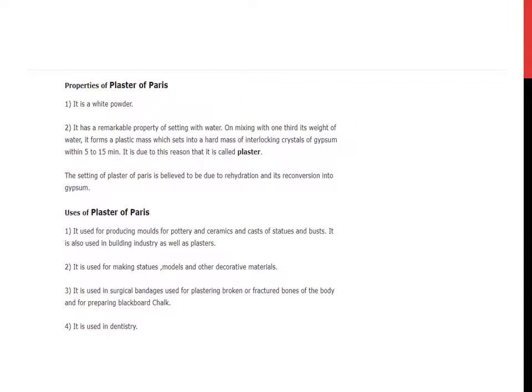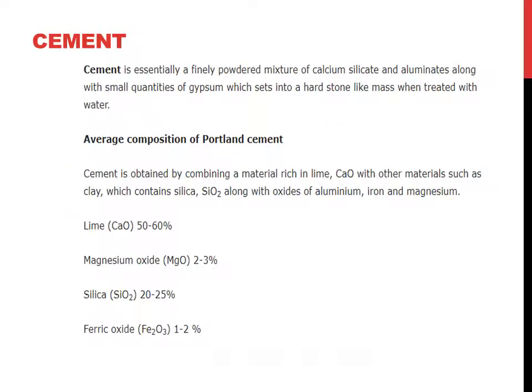Now, what are the uses of plaster of Paris? Number 1, it is used for producing molds for pottery and ceramics. It is used for making statues, models and decorative material. It is used in surgical bandages for plastering broken or fractured bones. It is used in dentistry.